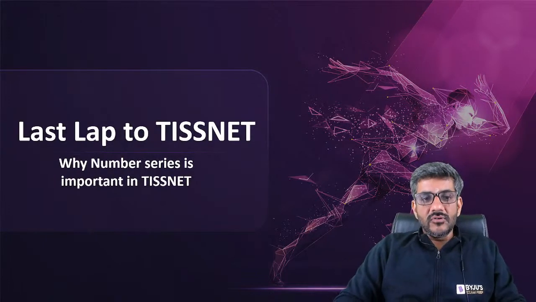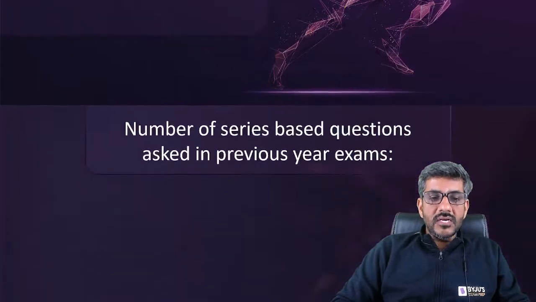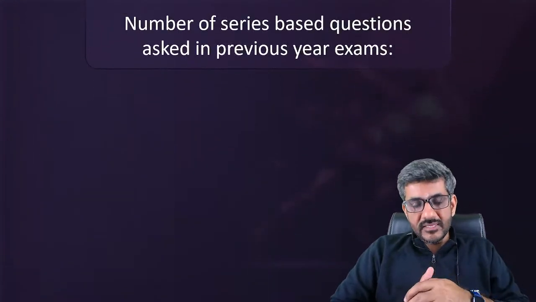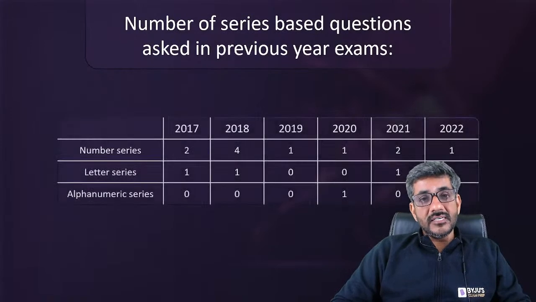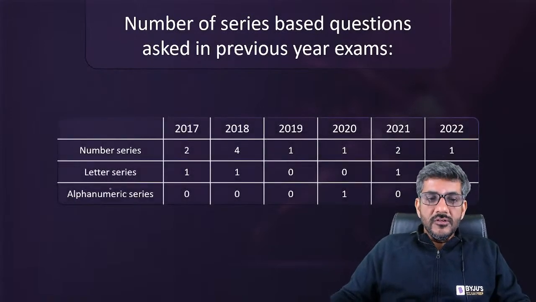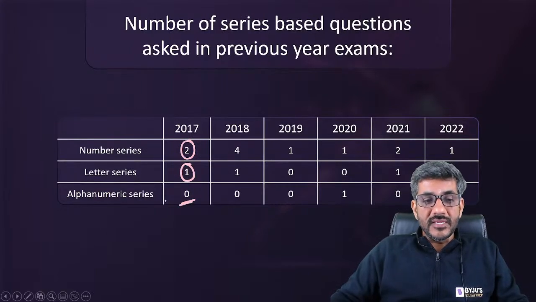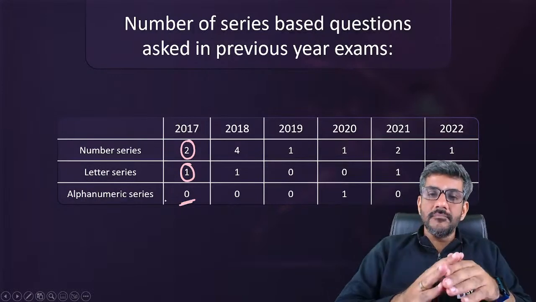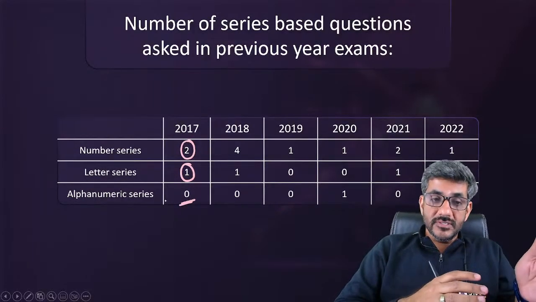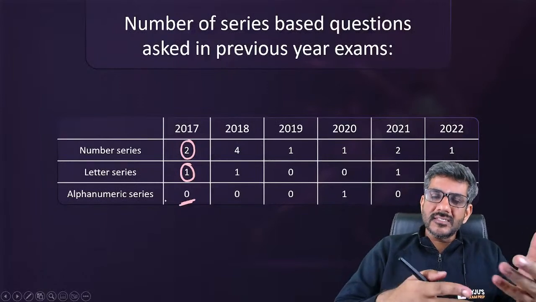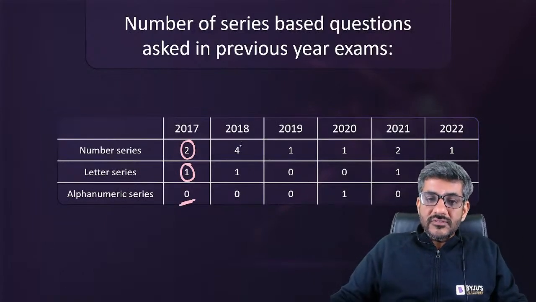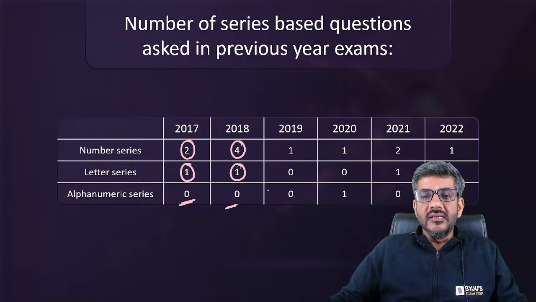तो शुरुआत कर देते हैं हम लोग last lab to TISSNET की. So when I talk about number series, first of all, how many questions have been there based upon series in the previous year TISSNET exams. So you would see here that on number series, 2017 में we had two questions on number series, one question on letter series and no questions on alphanumeric series. Alphanumeric is a mixture of letters and numbers. Number is purely numbers as you know, and letters are purely letters as you know. Similarly in 2018 we had four questions from number series, one from letter series, none on alphanumeric, and that way you see the other years as well.